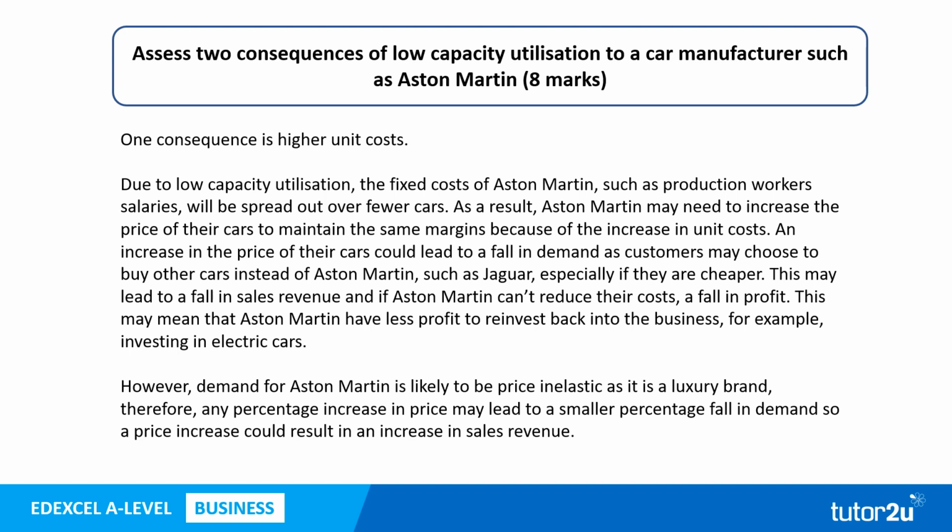An increase in the price of their cars could lead to a fall in demand, as customers may choose to buy other cars instead of Aston Martin, such as Jaguar, especially if they are cheaper. This may lead to a fall in sales revenue, and if Aston Martin can't reduce their costs, a fall in profit. This may mean that Aston Martin have less profit to reinvest back into the business, for example, investing in electric cars.